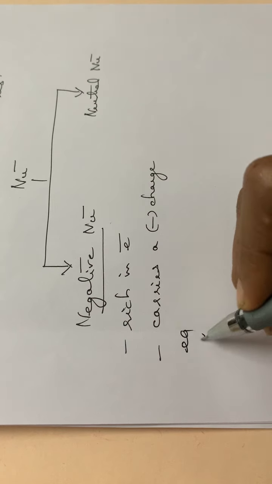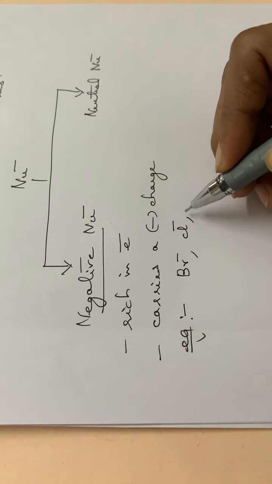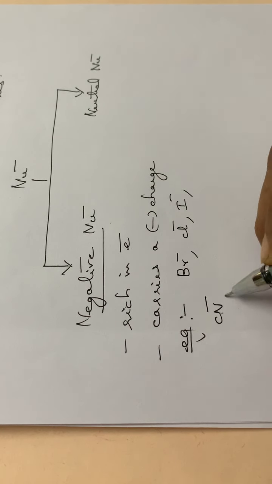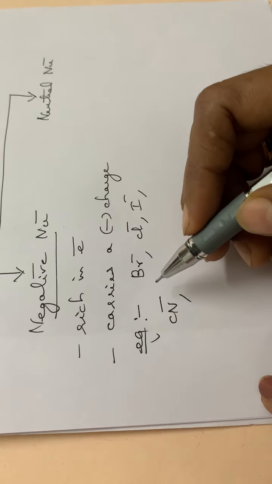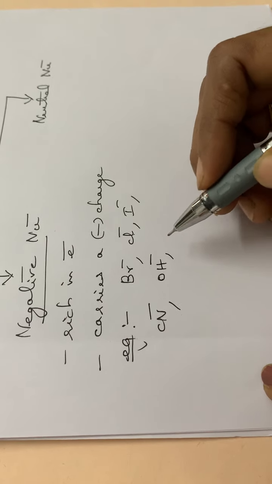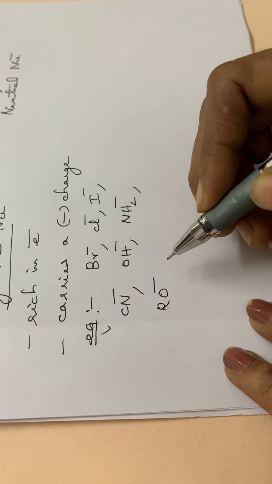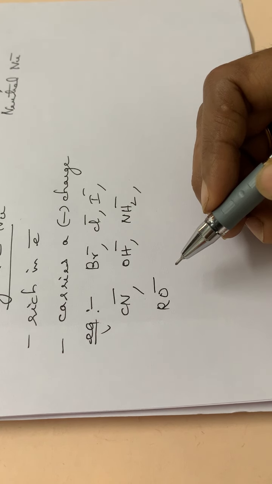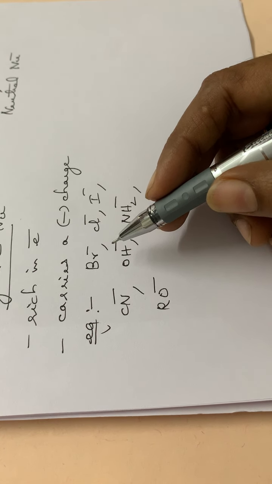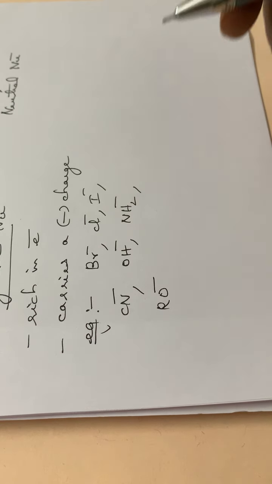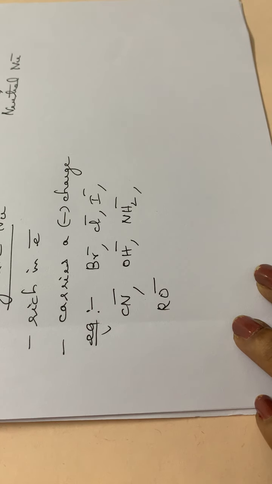Then you have to go through some examples of these negative nucleophiles: Br minus, Cl minus, I minus, CN minus, that is bromide ion, chloride ion, iodide ion, cyanide ion, then OH minus, hydroxyl ion, then amide ion, NH2 minus, then RO minus, etc. So these are some of the examples of negative nucleophiles. That means they are rich in electrons as well as carrying a negative charge. Hope you are clear with this negative nucleophile. No need for more explanation, I think.